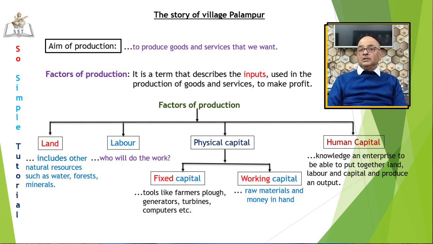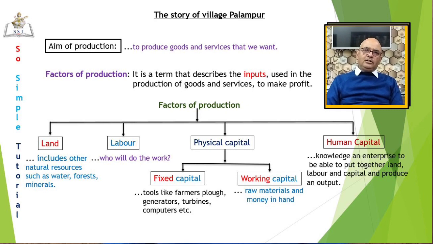For example, the farmer may need money to buy fertilizers and pesticides. Unlike tools, machines and buildings, these are used up in production. For example, the clay of the potter or the yarn used by the weaver is gone. They exist no more to be used again. The money that was used for buying pesticides has gone with the crop.